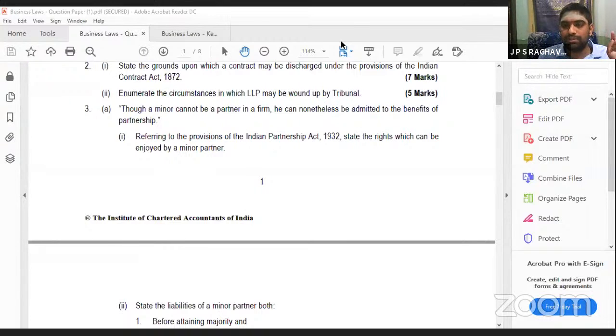Sir, do we have to give an example for explaining this? For a minor? No need to give any example. And he won't be personally liable. It's with his guardian. I did not understand your question, Mr. Sardar. I did not understand.